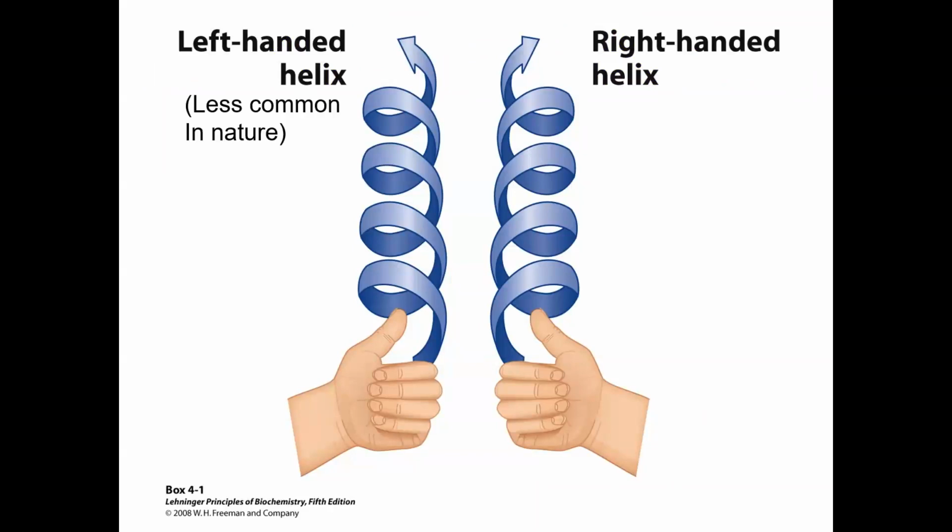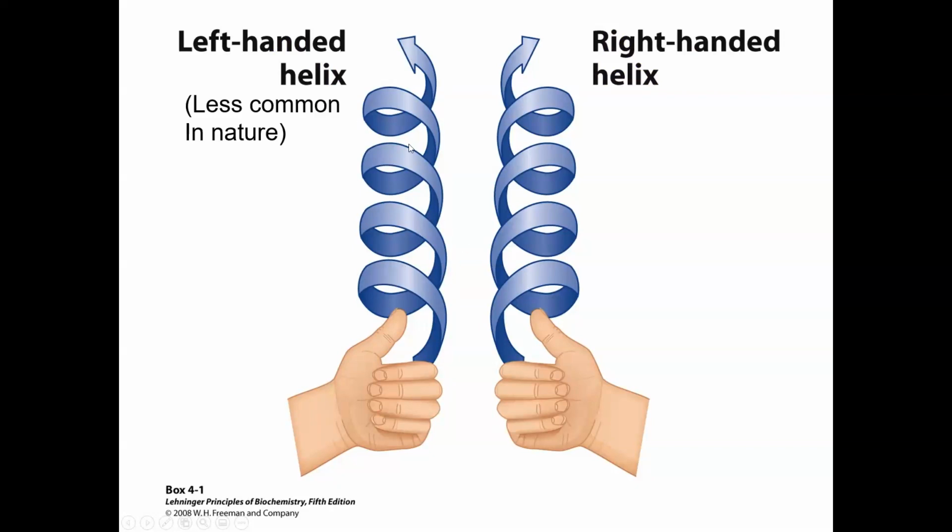I told you that I will show you what a left-handed helix looks like, and this is how you represent it. You take your left hand and make a fist like this, and the direction of the thumb represents the direction of the alpha helical structure, going, let's say, from the N terminus at the bottom to the C terminus on the top. The four fingers show the direction of the helical structure, so you can see it's going like this.